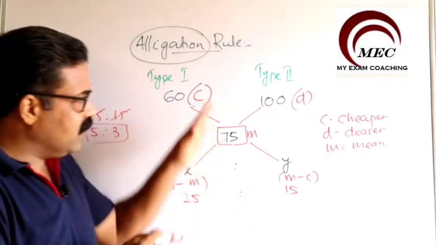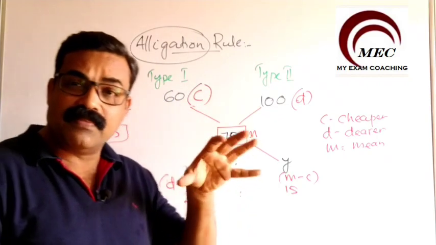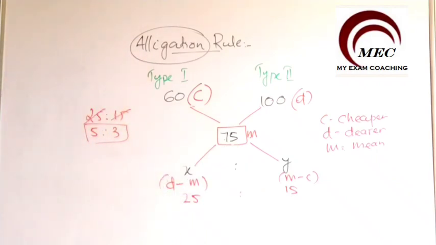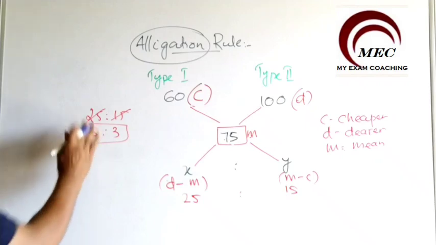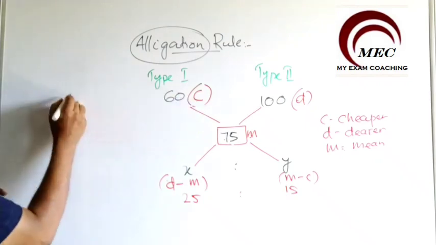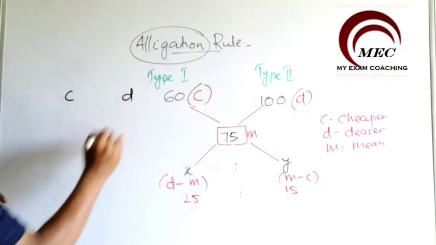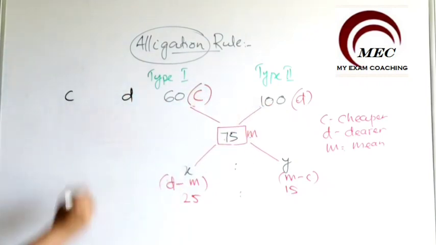So to understand this, we have a very small method to remember it fast. What actually we do, we can show it like this. Here we have C, that is cheaper value. Here we have D, that is a dearer value, expensive value, and in the middle we have mean value.